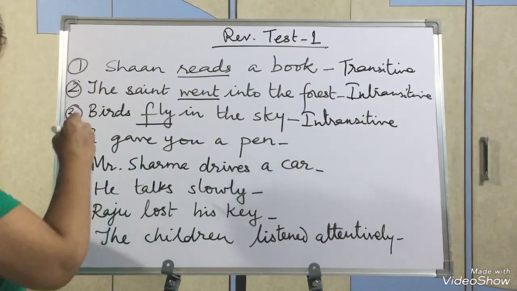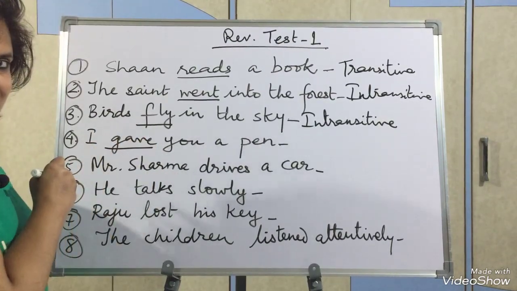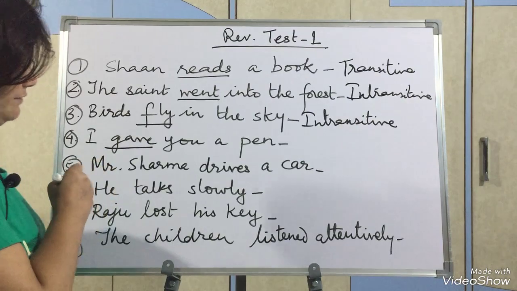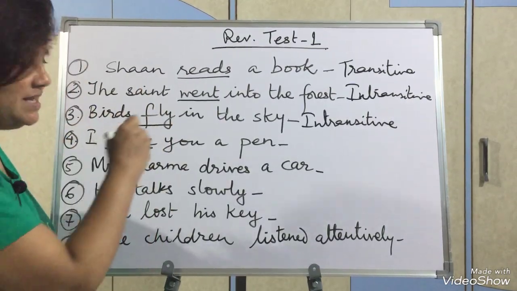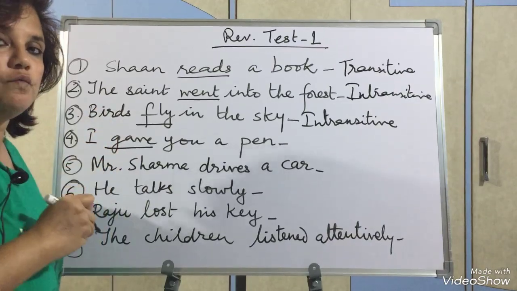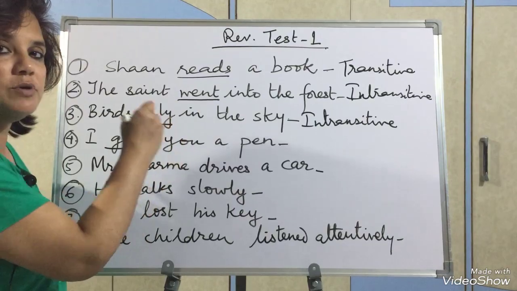Understood? I gave you a pen. What is the verb? Gave. Now look carefully. I gave whom? The answer is coming: you. I told you what or whom are needed. So I gave whom, you.